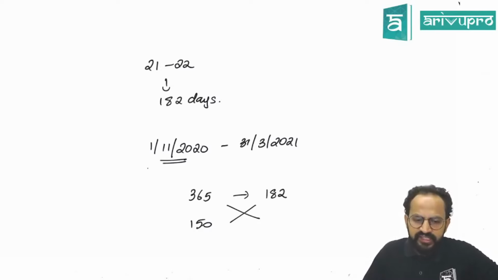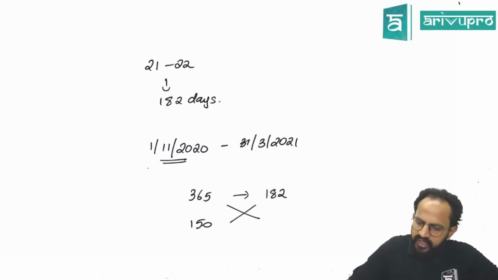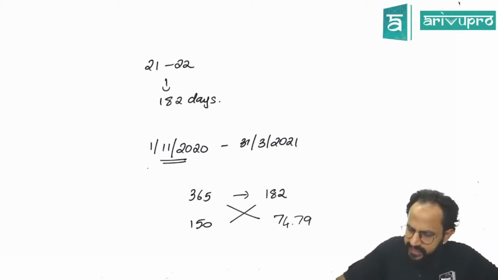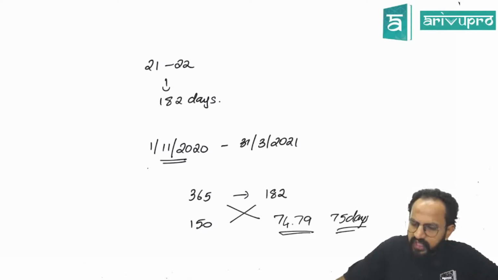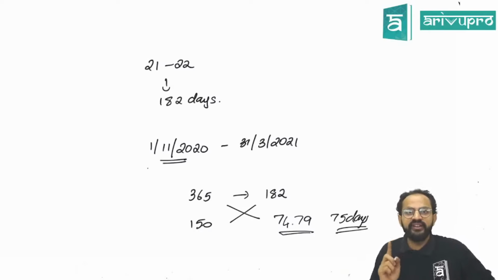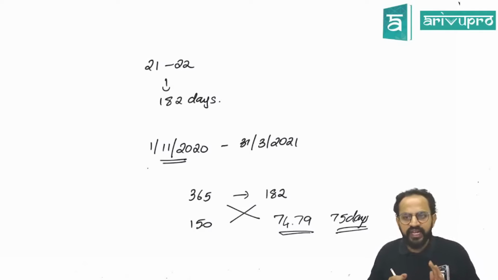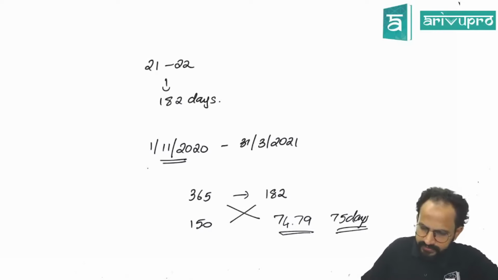So we have to do this cross multiplication. How much does it come to? 150 into 182 divided by 365. 74.79. So I'll be rounding it off to 75 days. So he should have stayed in India for at least 75 days to meet the condition. So this is what the law says. I hope this is clear. Okay sir.